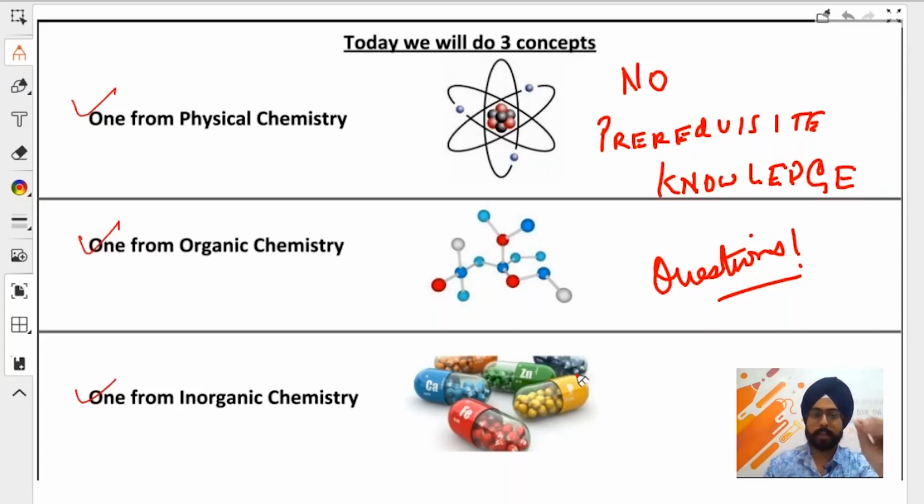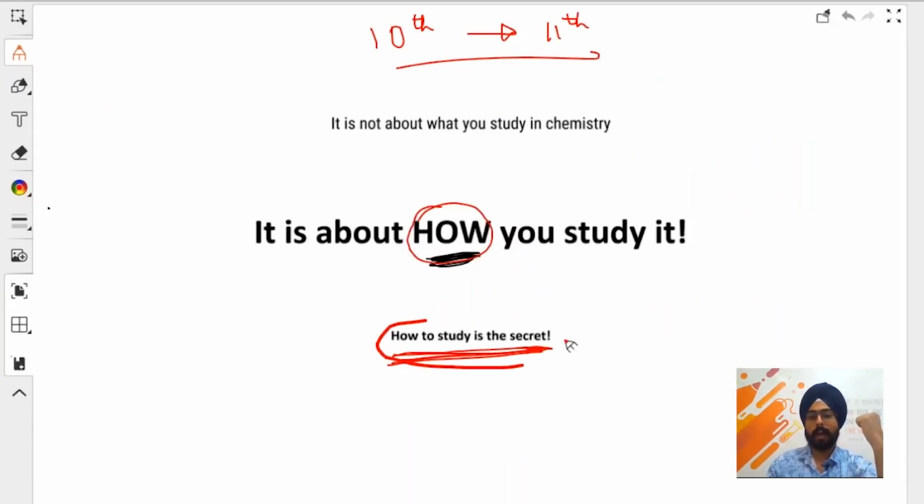Today we will be discussing three concepts from chemistry: physical, organic, and inorganic. And as I discussed right here, how we study it is the secret. How I teach it to you is the secret.